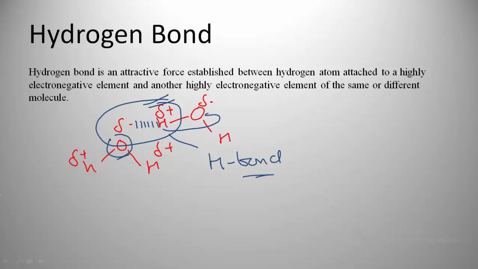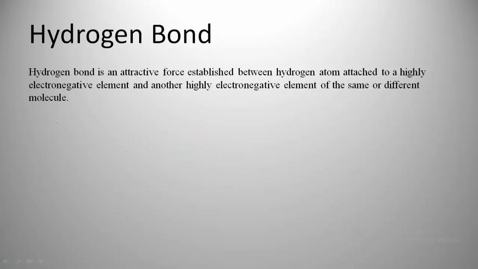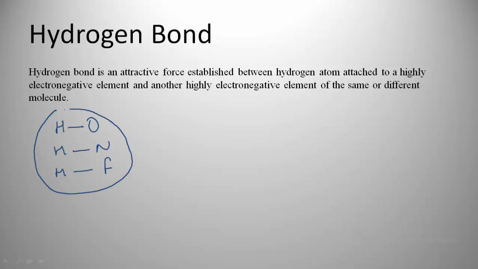Now I give you a tip. There may be confusion, as there are a number of molecules present in this universe, and we study a number of molecules in our book also. So what is the criteria for a molecule to show hydrogen bonding? Obviously, for showing hydrogen bonding there should be a hydrogen, and that hydrogen must be attached to a highly electronegative element like oxygen, nitrogen, or fluorine.